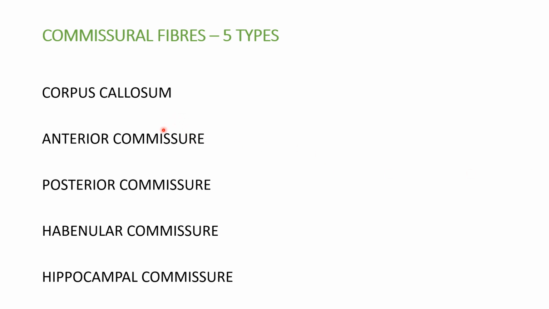Now coming to the second type of fibers, commissural fibers. These commissural fibers connect the corresponding parts of the two cerebral hemispheres. So these are between the two cerebral hemispheres and they will connect the corresponding parts. These are also 5 types. First one is the corpus callosum, anterior commissure, posterior commissure, habenular commissure, hippocampal commissure.